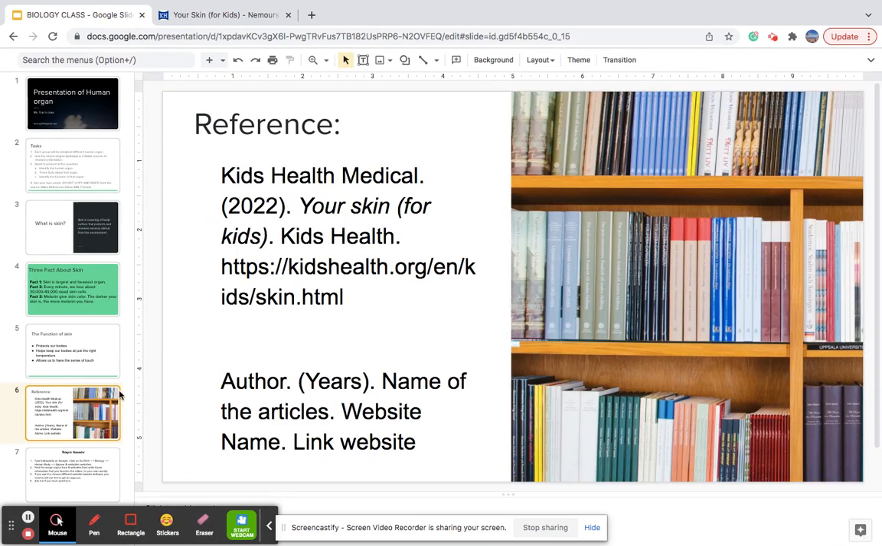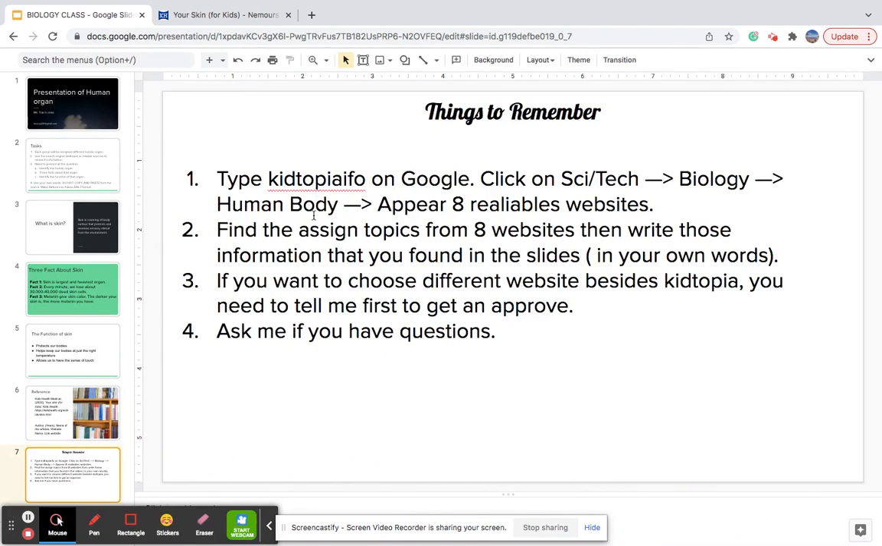So, things to remember. Search the information on Kitopia. Find the assigned topic from a website, then write the information that you found in the slides. Please use your own words. If you want to choose a different website besides Kitopia, you need to tell me first to get approval.